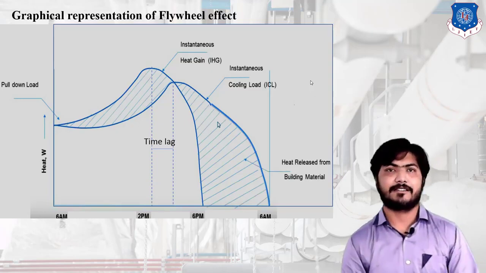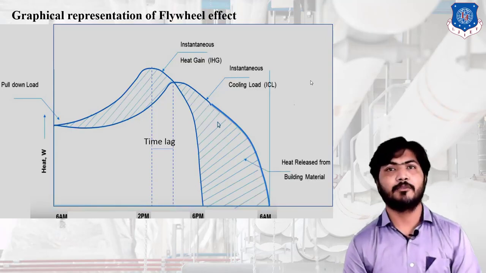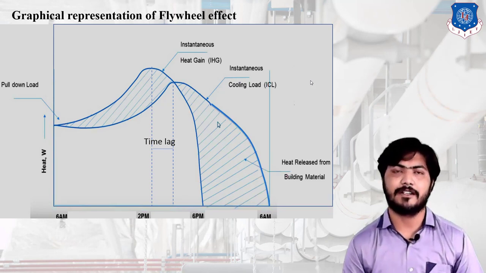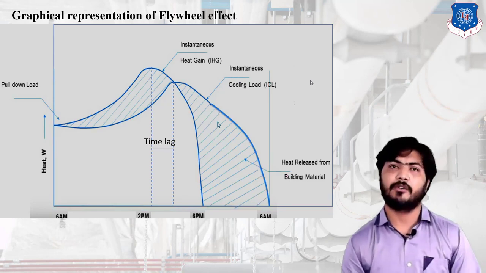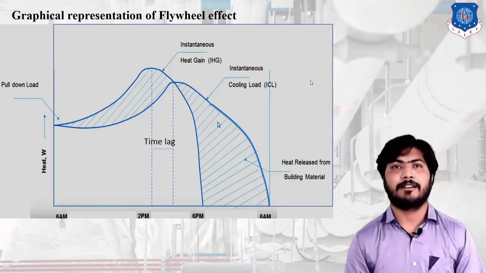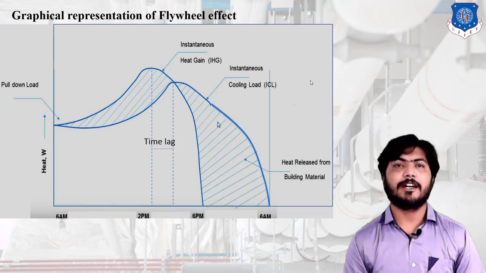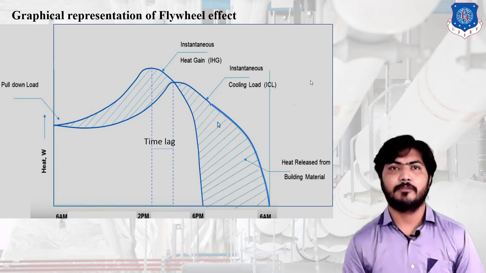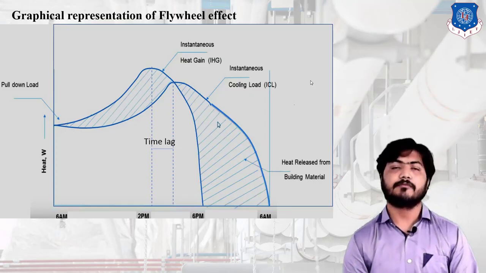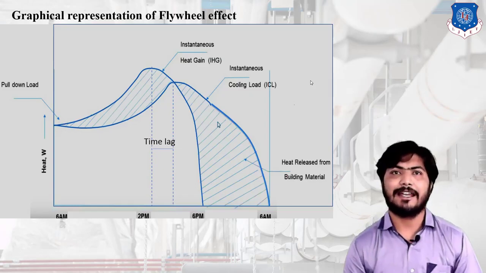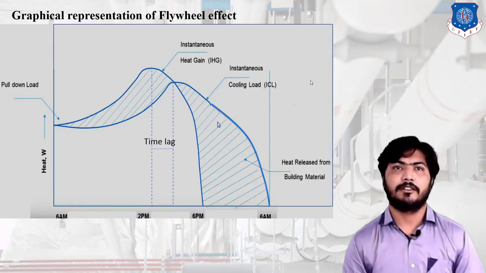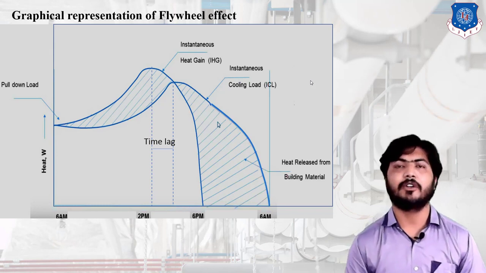But at this instant, the amount of heat removed by the AC is shown in the other graph, the ICL graph, instantaneous cooling load graph. So the heat is removed from the space in parallel, but the remaining amount is stored in the wall because of the storage capacity of the wall. Due to the difference between IHG, instantaneous heat gain, and instantaneous cooling load, the curves are not identical.